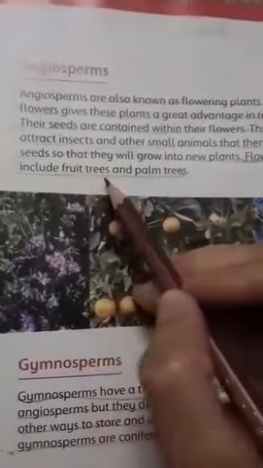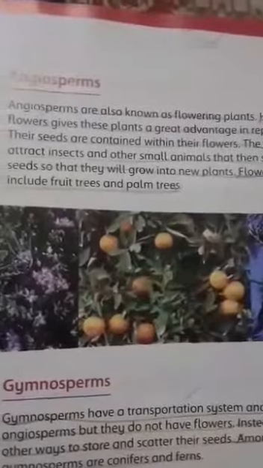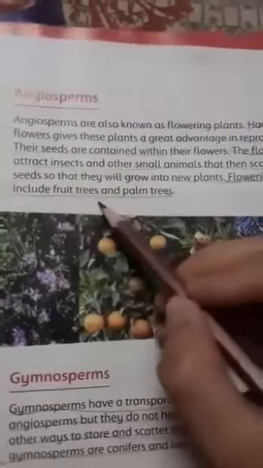Flowering plants include fruit trees and palm trees. Examples of angiosperms are fruit trees and palm trees, like apples and mangoes.